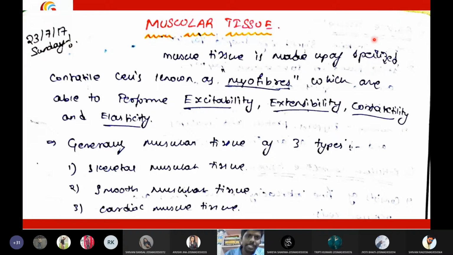So muscles will always have the property of being activated by an electric signal, an action potential elicited by the nearby neuron. That is the first property of muscle. Muscle gets activated by neurons, and that activation is called excitability. That is why we have the junction between a neuron and a muscle, called the neuromuscular junction. And that is very important.